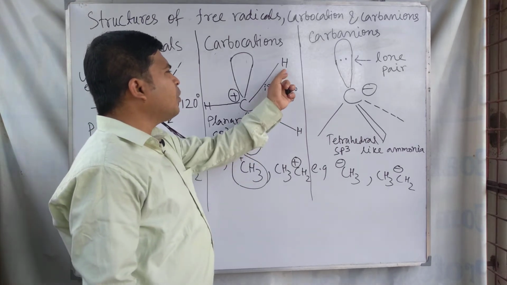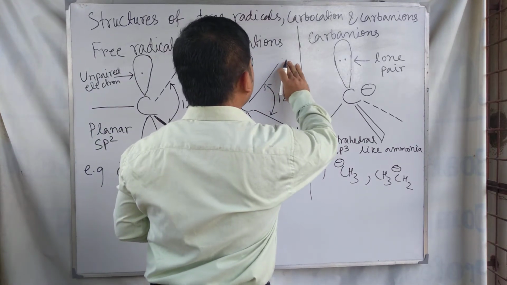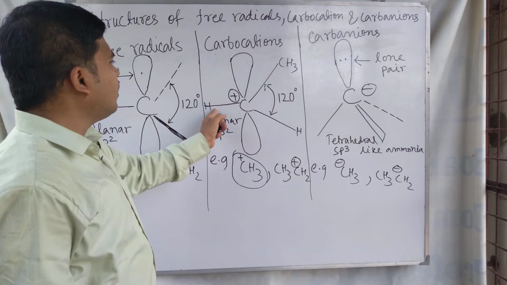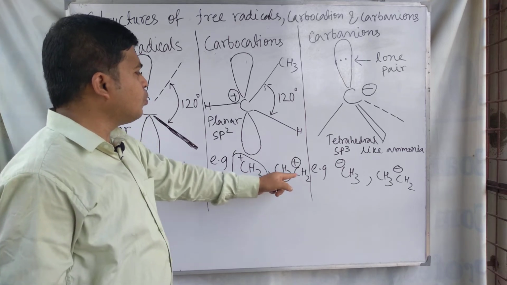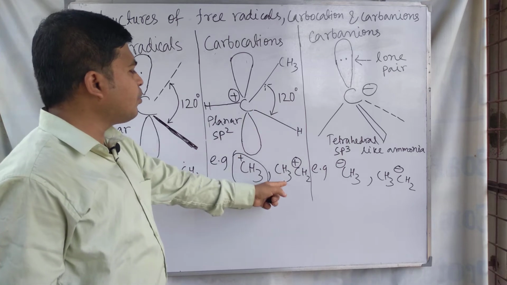You can write any group of atoms in this place, like we can also place CH3, CH2 and H, and that time CH3CH2 plus carbocation is produced.